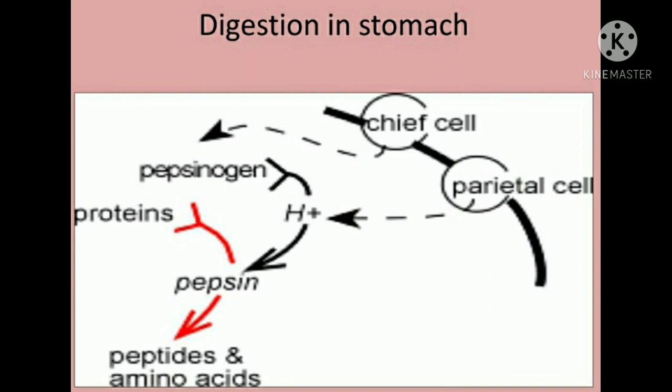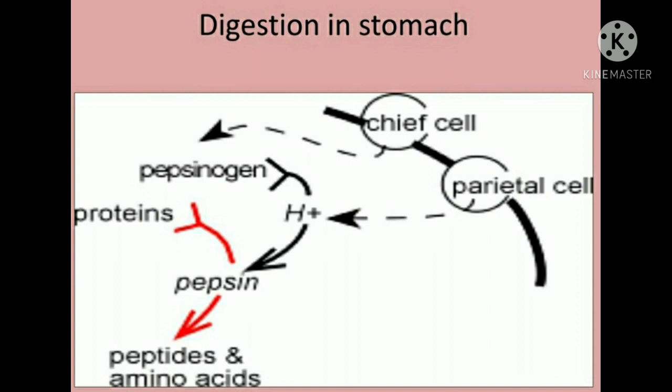This gastric juice comes from the gastric glands, which help in the digestion process as the food comes into the stomach. So, churning breaks down the food particles and helps in the proper mixing of gastric juice and food.